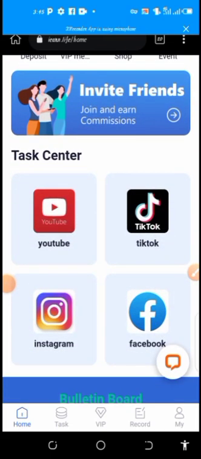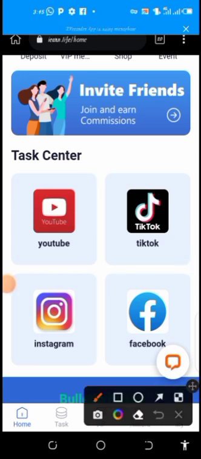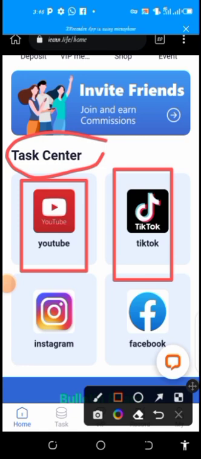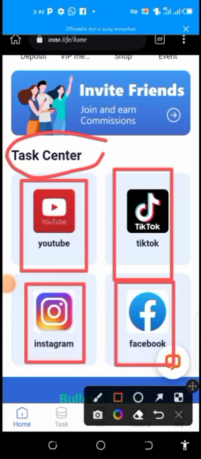When you want to perform tasks, what you need to do is to simply come to this place, the task center. Immediately you are here, you choose any of these. You can choose to make use of YouTube or Instagram or even Facebook. Depending on your choice of social media handle you wish to make use of to perform this task, you can decide to go for that.